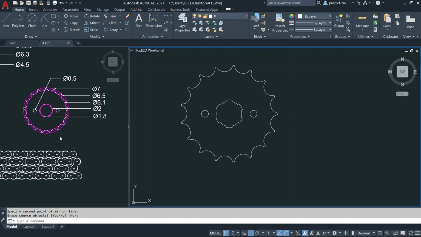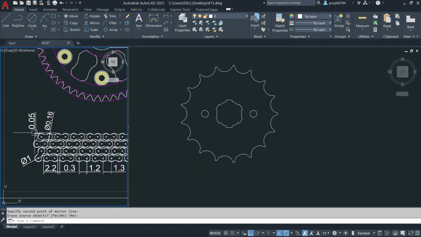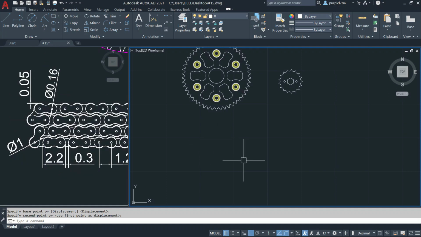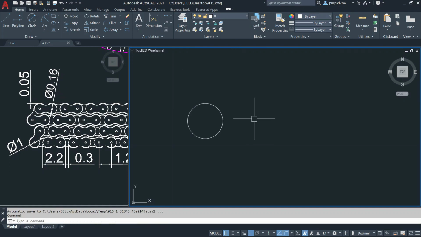And the last one is the chain link. Lastly, I will create this chain. I will draw a circle. Diameter is 1. Click on the circle. Inside diameter is 0.16. I will draw another circle. Okay. Diameter is 0.16. Press enter.